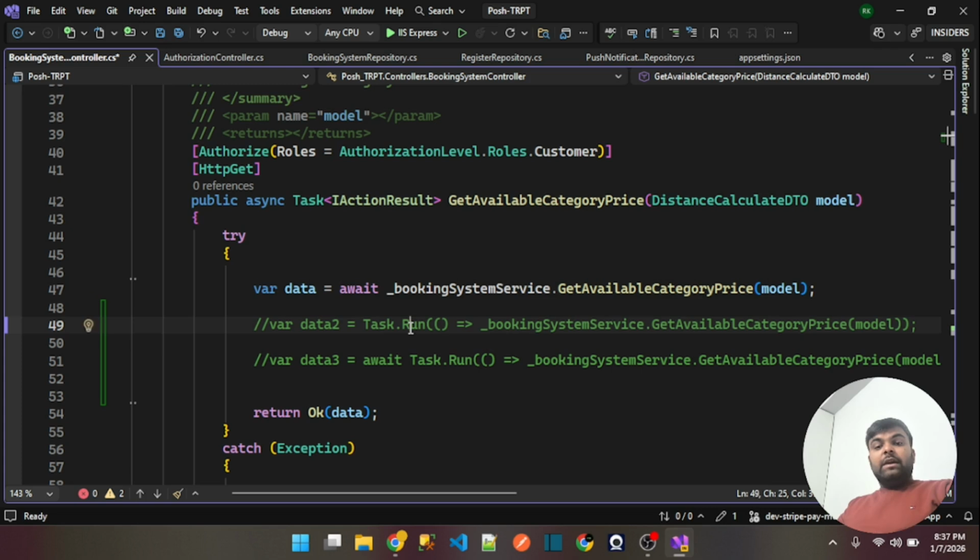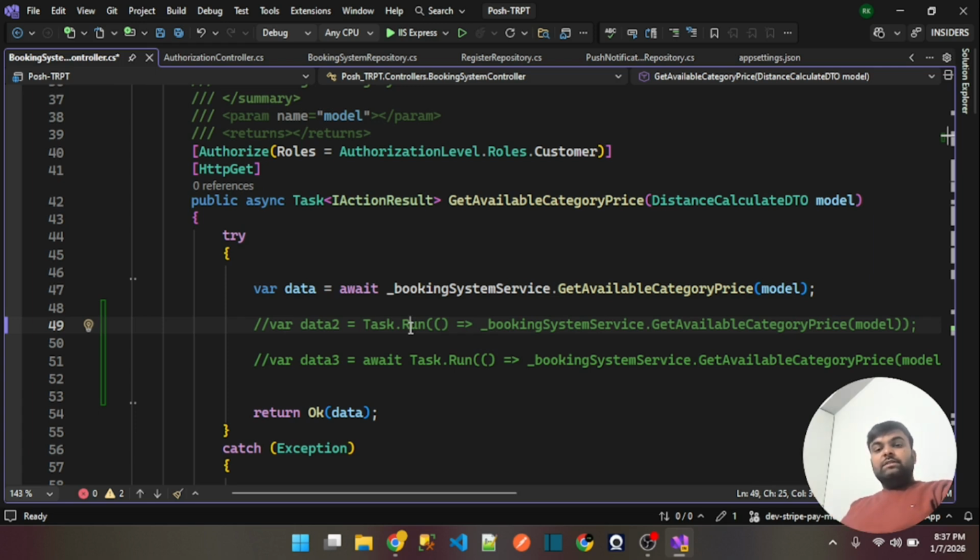Now let's move on. Whenever you wrap your input output operations in Task.Run, this may include your Entity Framework Core queries, HTTP client calls, file input output operations, Redis based operations, or some kind of external APIs.